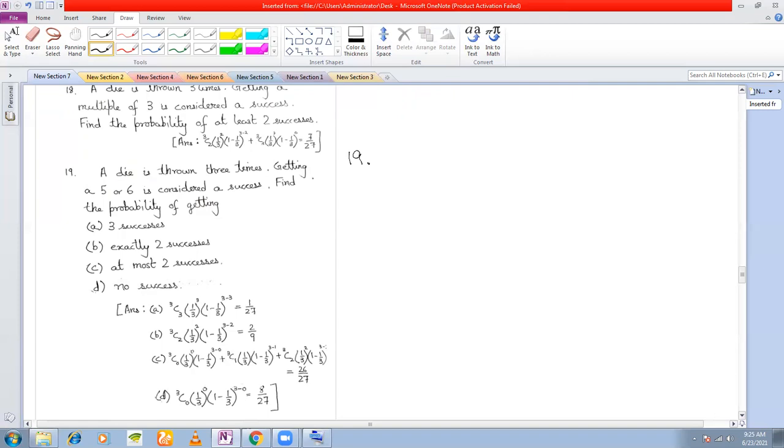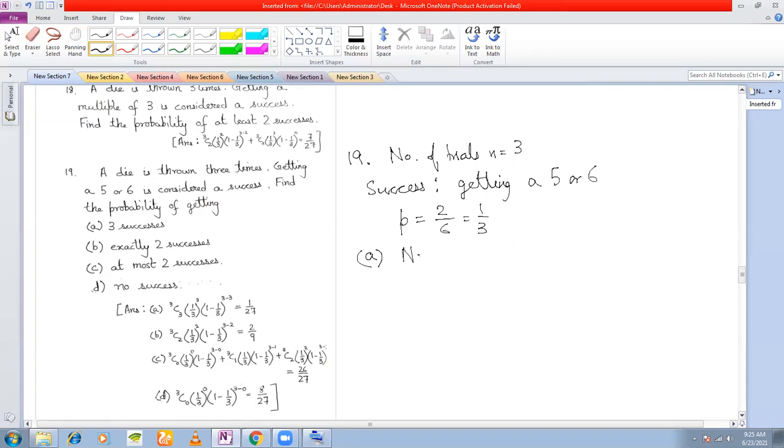Next, number 19. A die is thrown 3 times. So how many trials here? Number of trials is 3. Getting a 5 or 6 is considered a success. So success is also given to you: getting a 5 or 6. So what is the probability of success? 2 by 6, 1/3. The question here is find the probability of getting 3 successes. So the first part. Number of successes is how many in this case?